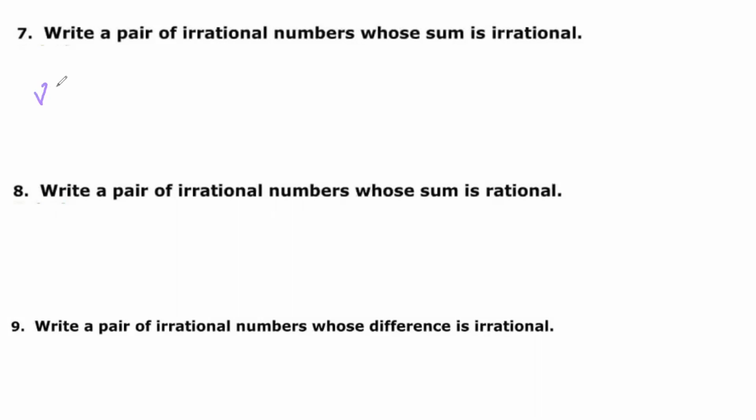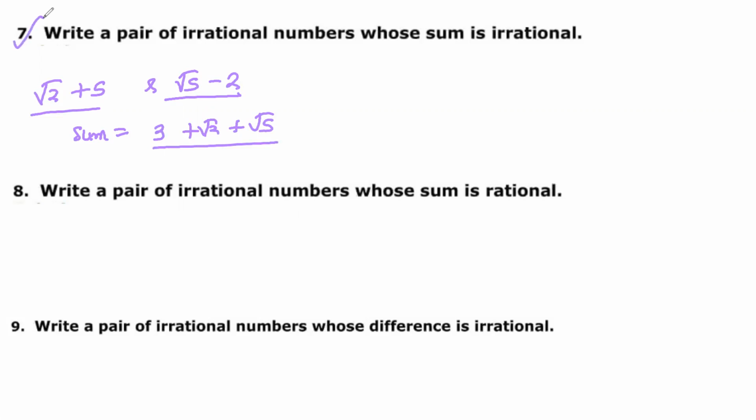Let us say it is root 2 plus 5 and root 5 minus 2. So the summation will be 5 minus 2, that is 3, plus root 2 plus root 5. So these are two irrational numbers and the sum is also an irrational number.